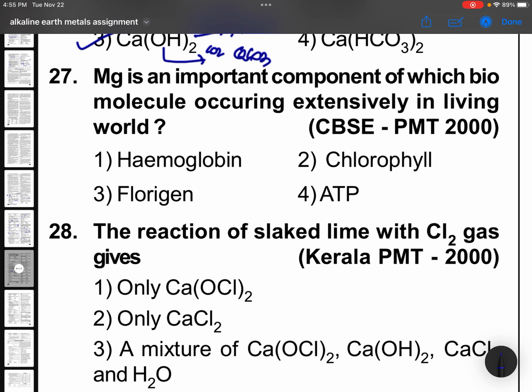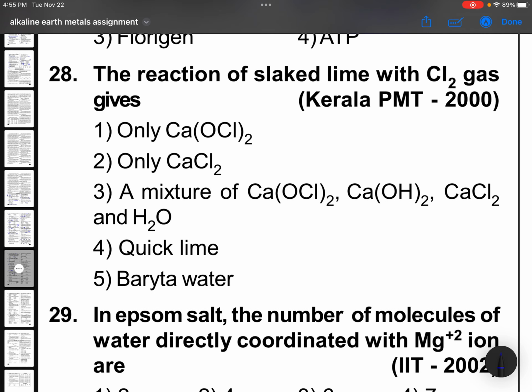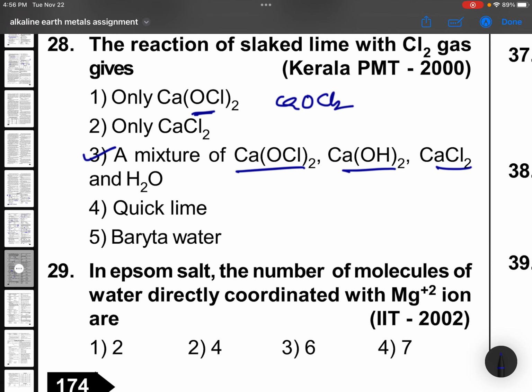Correct. Magnesium is an important component of which biomolecule occurring extensively in the living world? Chlorophyll. Hemoglobin contains iron plus 2. That is chlorophyll. The reaction of slaked lime with Cl2 gas gives CaOCl2. That is called bleaching powder. Don't confuse it with the other option. CaOCl2 is like this, not like that.